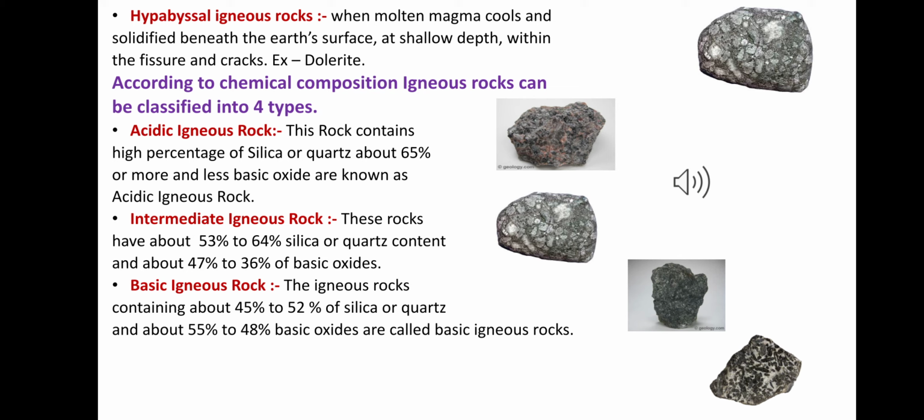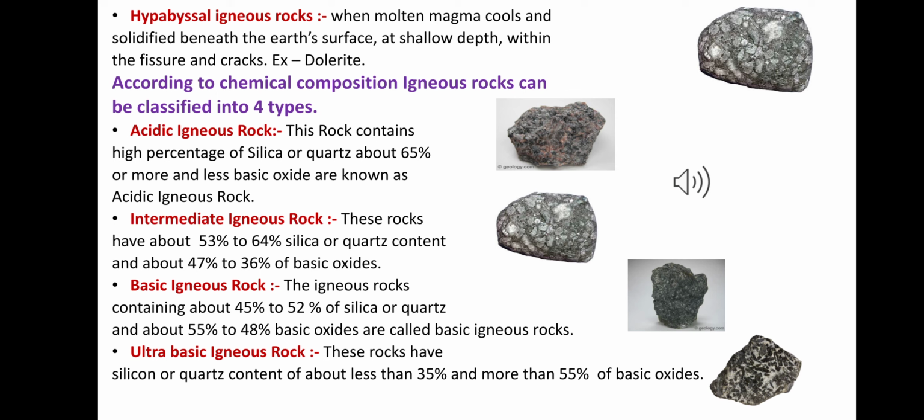Each and every rock has different characteristics and looks different. Ultra basic igneous rocks have silica or quartz content of less than 35% and more than 55% of basic oxide. They include rocks like peridotite, kimberlite and komatiite.